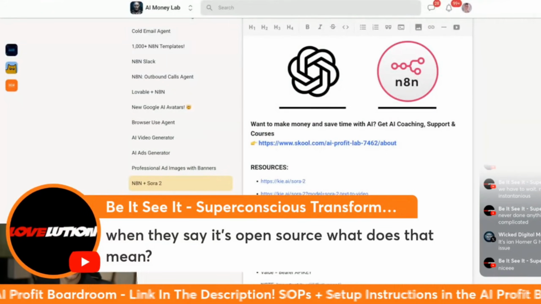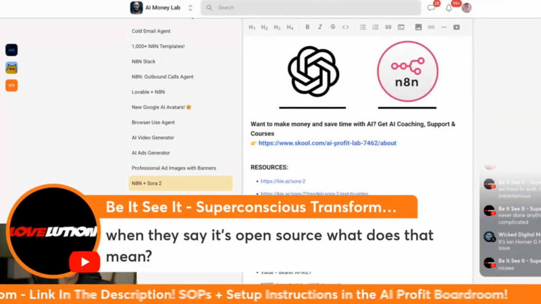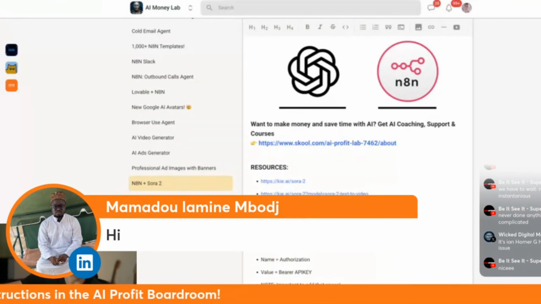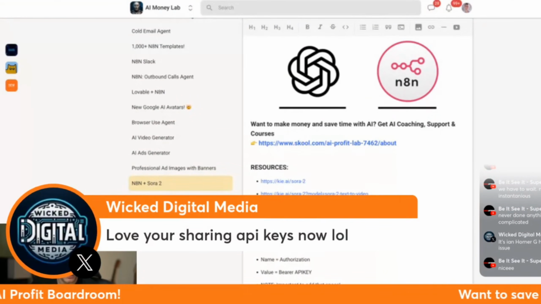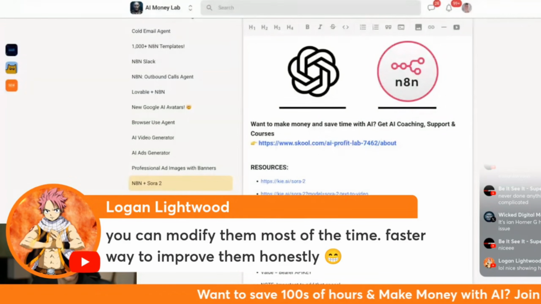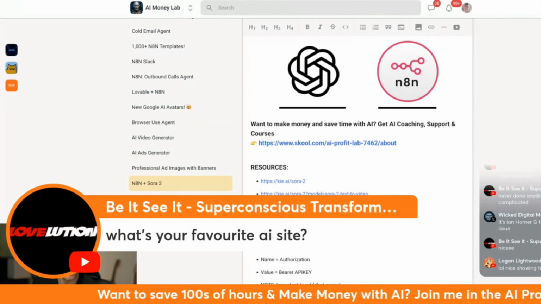And then BC says, when they say it's open source, what does it mean? It means the code is shared with people so you can see the code, you can duplicate it, etc. And it's shared with the world. What else we got here? Logan says you can modify them most of the time, a faster way to improve them, honestly.